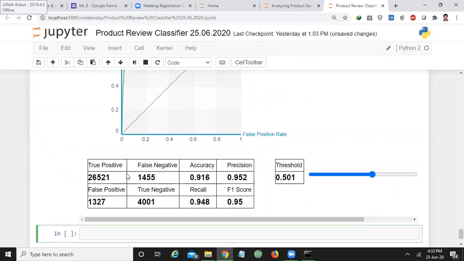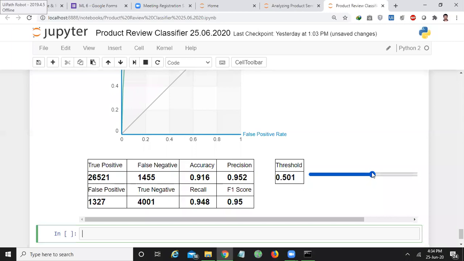In that you can observe true positives are 26,521. So the accuracy of the model has been given as 91%. Everything has been calculated based on the confusion matrix we have discussed earlier. These are the number of true positive examples, these are the false positive examples, these are the false negative examples, and these are the true negative examples. The first two rows and two columns represent your confusion matrix. As per these values, it will calculate the accuracy, precision, recall, and F1 score. Here, every score is greater than 90%. So your model has been efficiently built.